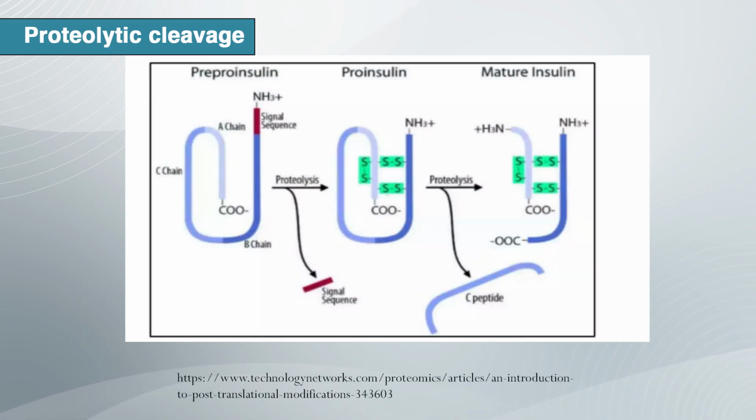In this image we can see that preproinsulin converts to proinsulin and then finally converts into the mature insulin. See, in this image the proteolytic cleavage occurs at the N terminus and then finally proteolysis occurs at the C terminus, which makes the 51 amino acid complete A chain and B chain sequence of mature insulin.